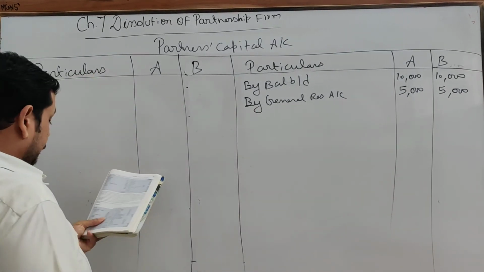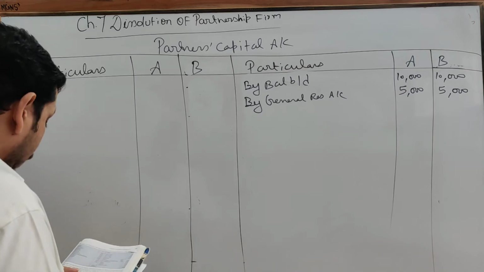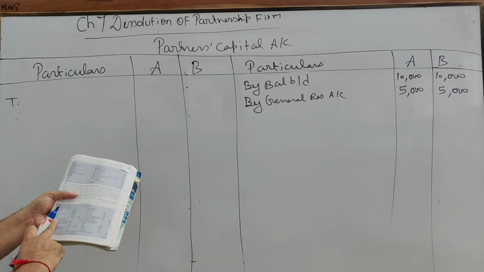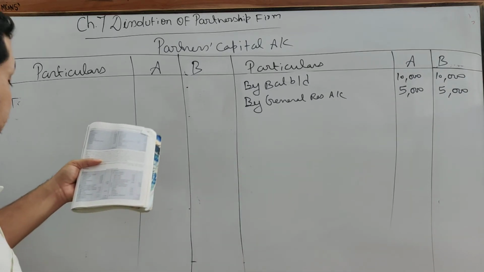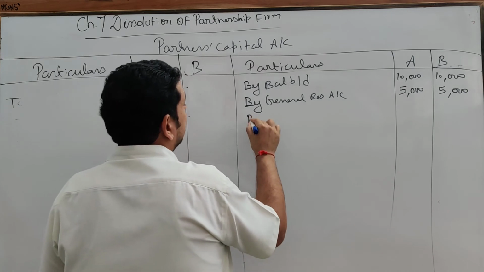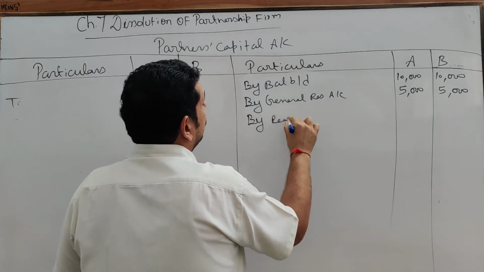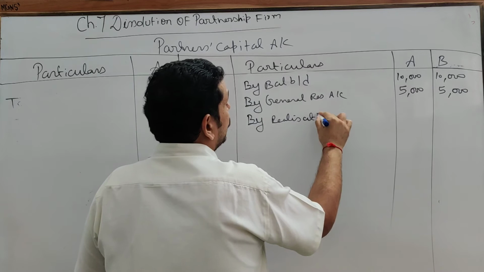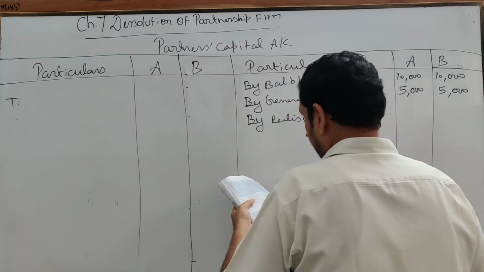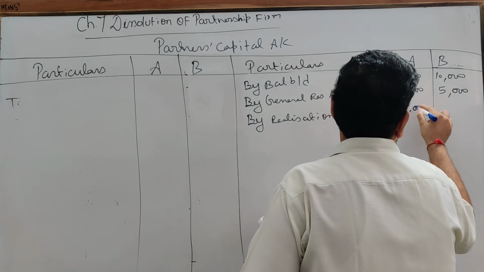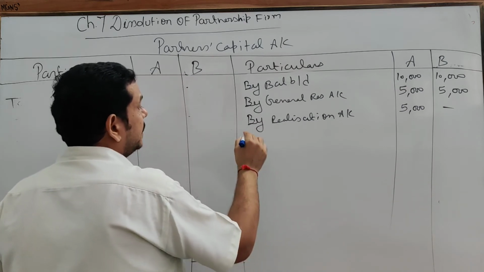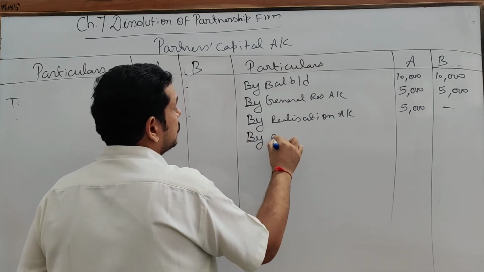Now come to the debit side of the realization account. If any partner's capital account is debited, that will come to the credit of the partner's capital. So here A's capital account is debited. So by realization account, because A has promised to pay his wife's loan, 5,000. At the same time, there is a realization profit also.